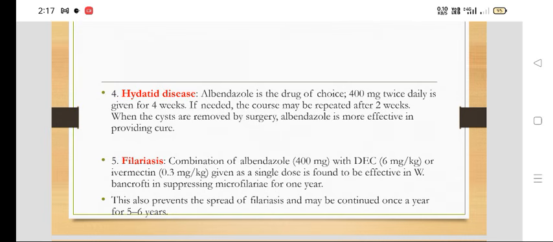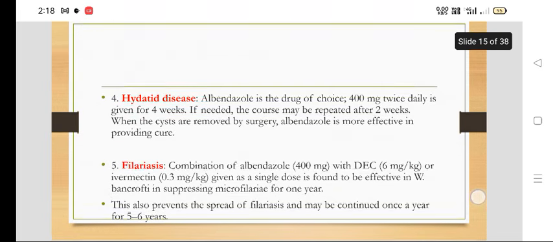In filariasis, a combination of albendazole 400 mg with DEC 6 mg per kg or ivermectin 0.3 mg per kg given as a single dose is very effective in Wuchereria bancrofti in suppressing microfilariae for 1 year. This also prevents the spread of filariasis and may be continued once a year for 5 to 6 years. So these are the therapeutic uses of albendazole.